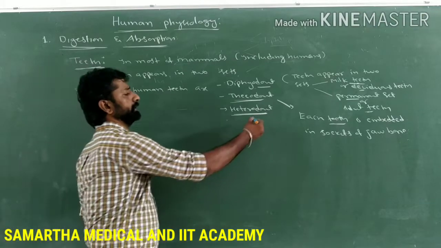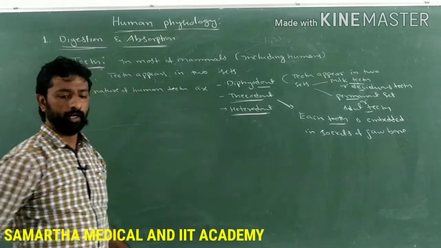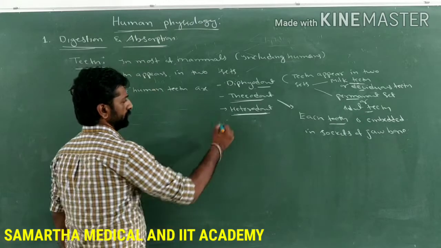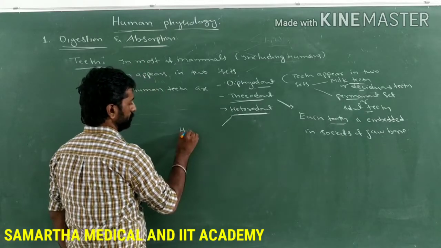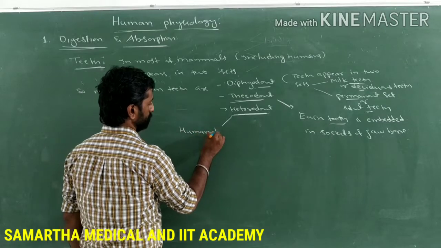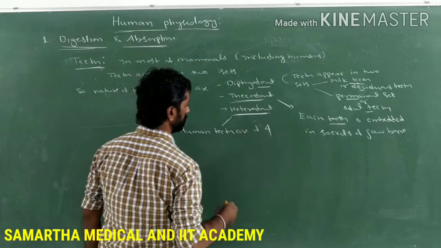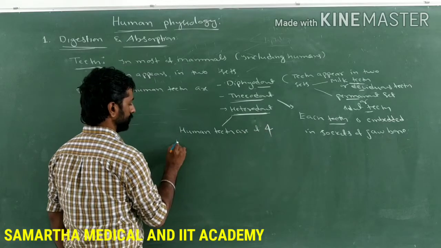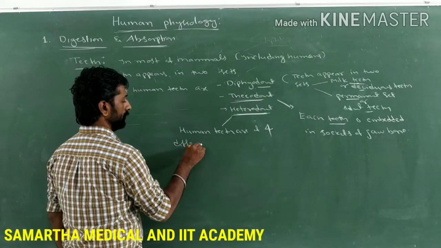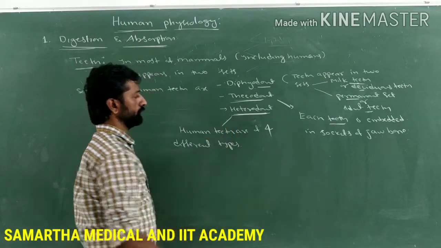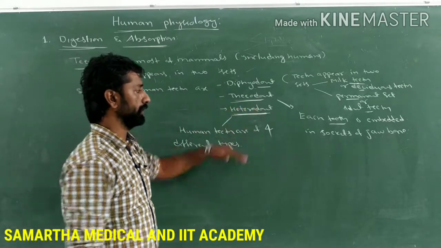And if you look at these teeth, how many different types of teeth are present in human beings? Human teeth are of four different types. As they belong to four different types, they are called heterodont.